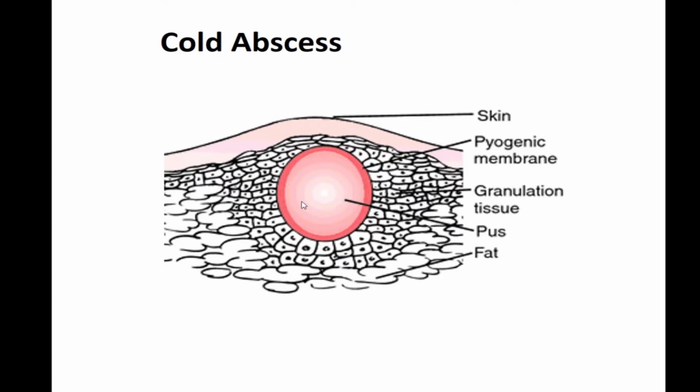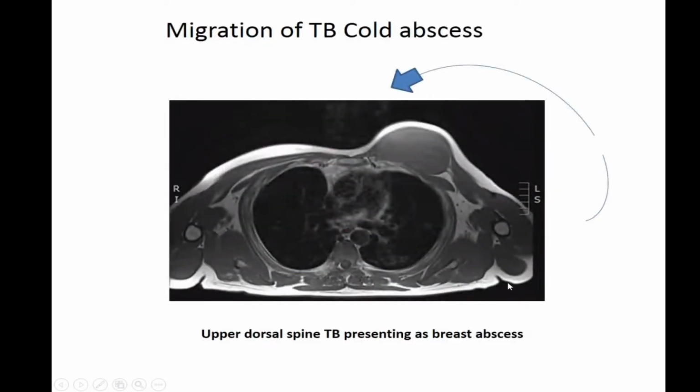So a cold abscess looks like this: granulation tissue, pus, just like this, and the skin is normal because it is appearing far away from the actual site of disease. It can happen like this: spinal tuberculosis of the thoracic spine can present in a lady like a breast abscess. Okay, so the actual disease is here, but it appears there by trekking through the nerve, around the perineural tissue.